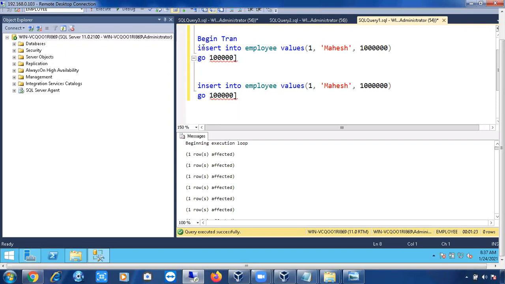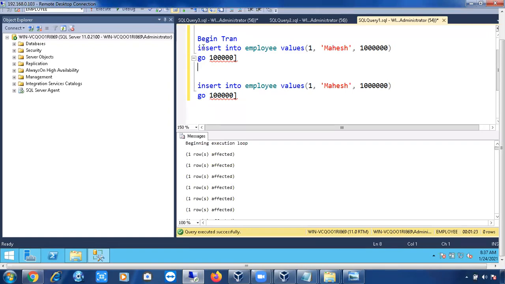Okay, that is implicit. If you are giving begin tran and commit manually from your side, that is an explicit transaction. For implicit transactions, no need to give begin tran and commit. For explicit transactions, you have to mention begin tran and commit.